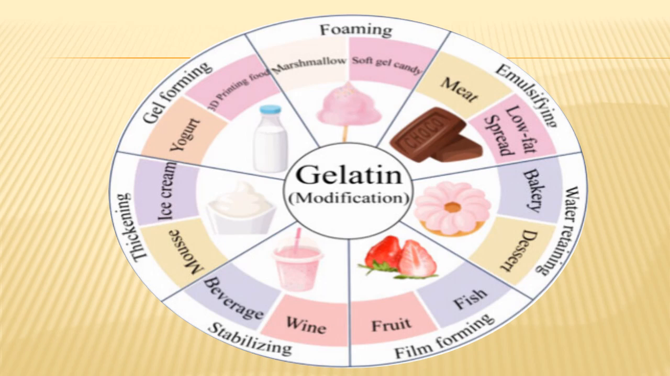It is used as a water binding or water retention agent in bulky desserts, for film forming in fruit and fish products, as a stabilizer in beverages and wine, as a thickening agent in ice cream, and as a gel forming agent in yogurt. So this is the wide range of applications of gelatin in the food industry.